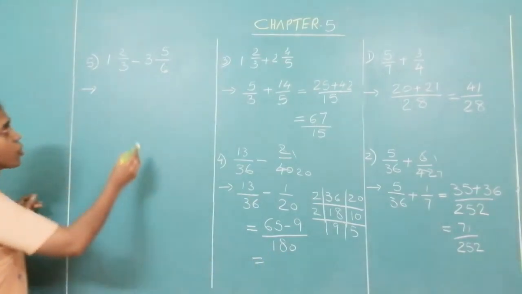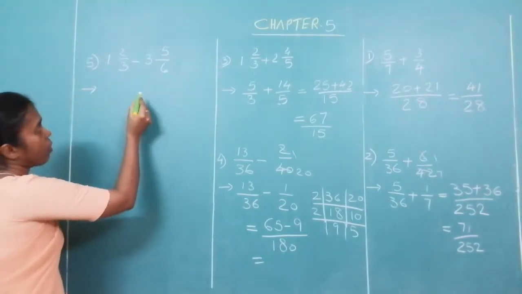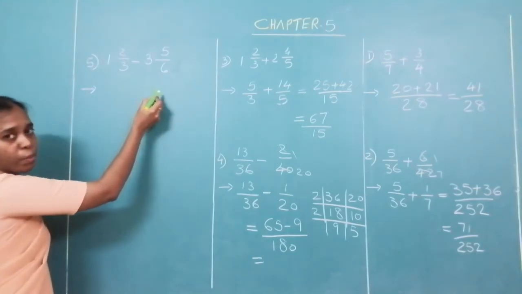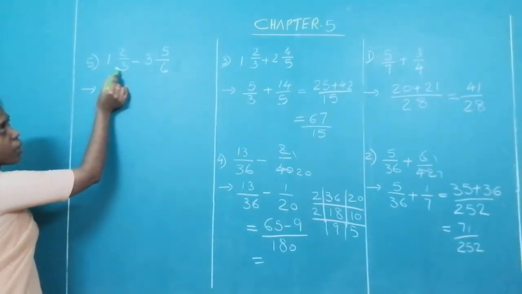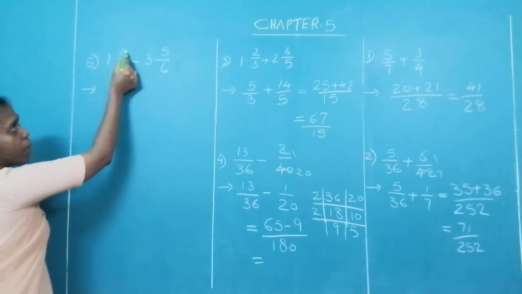Okay. Look at question number 5. In question number 5, it is in the form of a mixed fraction. So you convert into improper fraction. Multiply the denominator with this 3 plus 2.